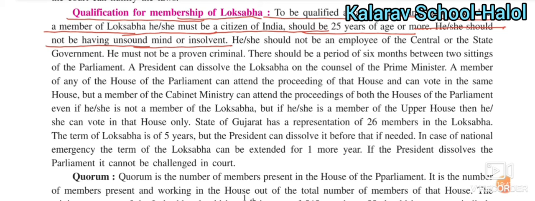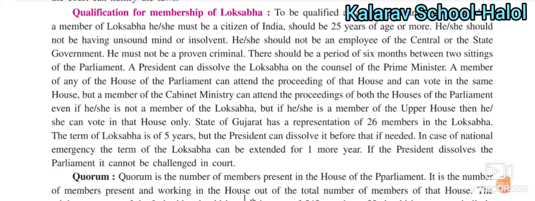Unsound mind means a violent mind or one that could harm others, or harm himself while working there. He or she should not be an employee of the central or the state government. This is also another important point. He must not be a proven criminal. If he or she was a criminal, it is not possible for him or her to qualify as a member of Lok Sabha.